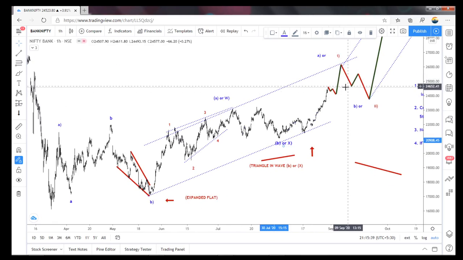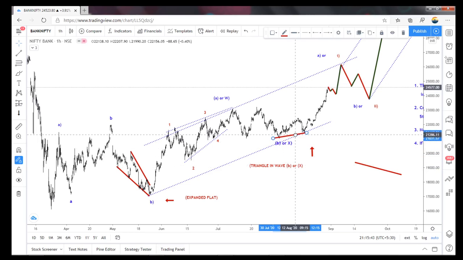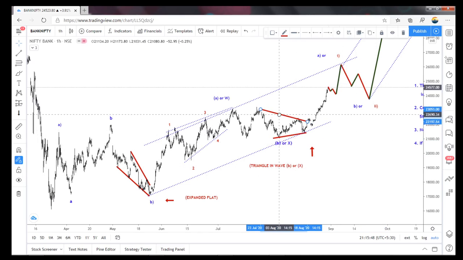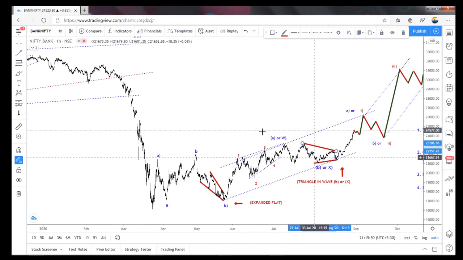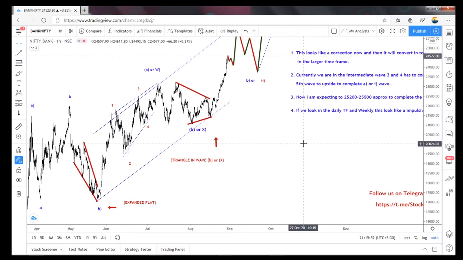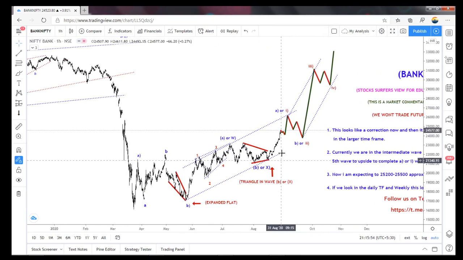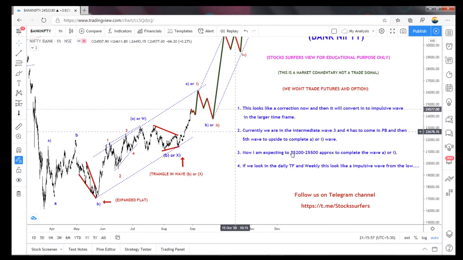Mind that, don't stick to your wave count and don't stick to my wave count. Take it as per your strategy and make this chart, and it will help you as a reference, not to trade.